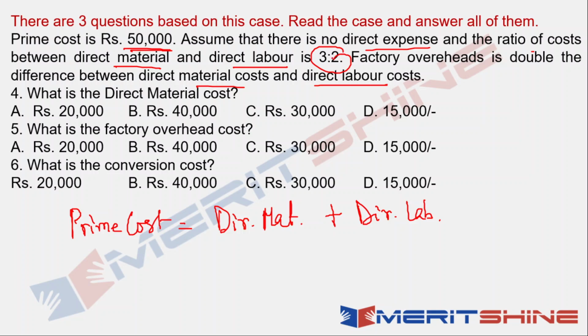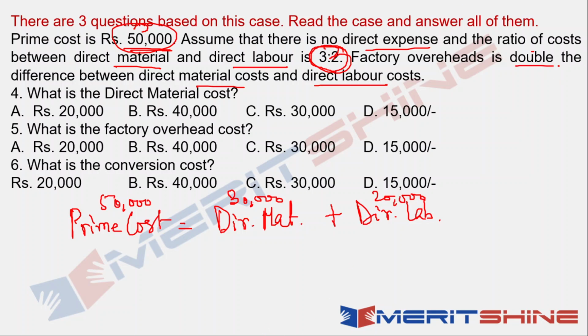Now see here, if this is 3:2, that means if I divide 50,000 into 3:2, because prime cost is 50,000, then where direct material is 3, this is 30,000 and direct labor is 20,000, right?